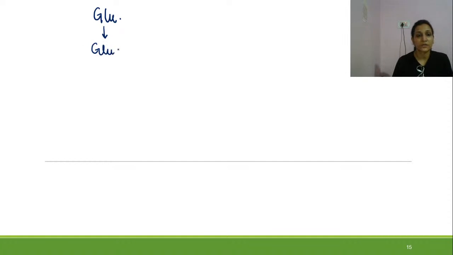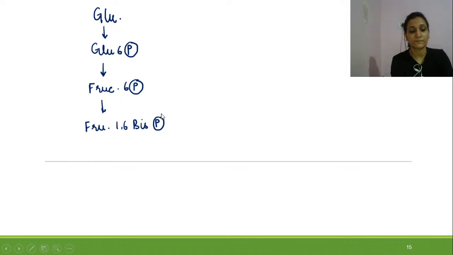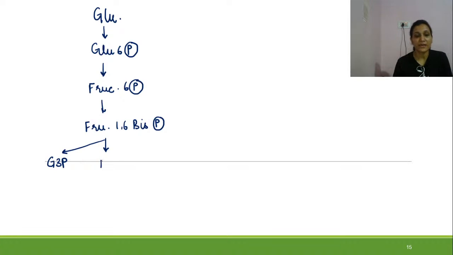From glucose 6-phosphate, there is formation of fructose 6-phosphate. From fructose 6-phosphate, there is formation of fructose 1,6-bisphosphate. From fructose 1,6-bisphosphate, there is formation of two things, glyceraldehyde 3-phosphate and dihydroxyacetone phosphate, and this reaction is reversible.